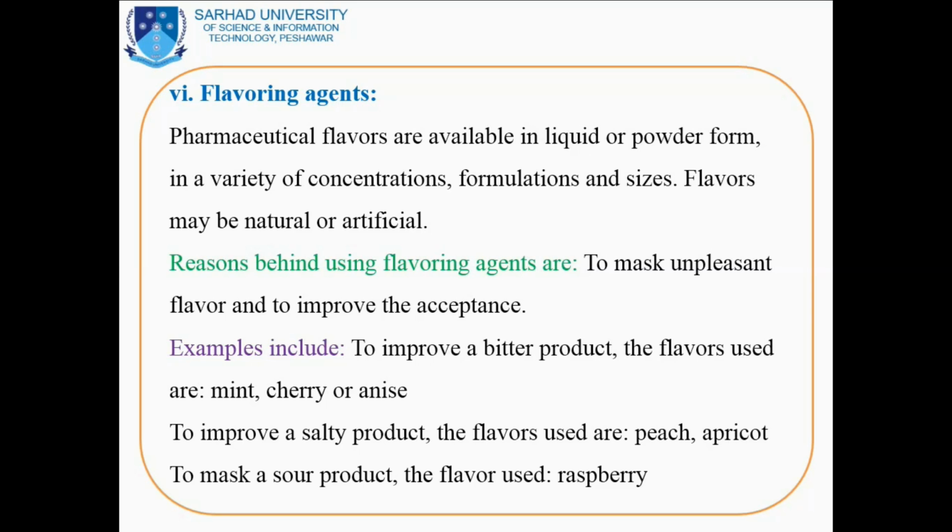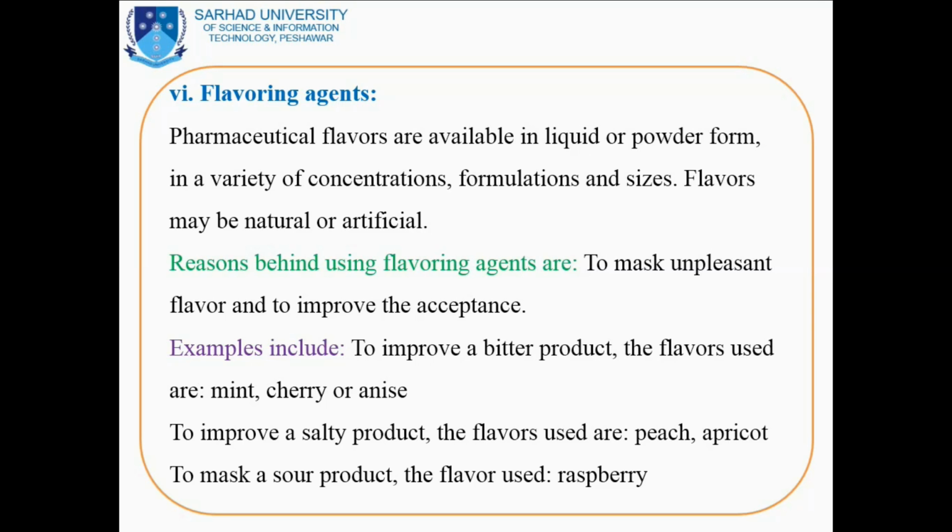Basically, flavors are used in order to mask the unpleasant taste and to improve the acceptance of the formulation, because drugs with unpleasant or bitter taste are not acceptable to the patient. Specifically, this matters for orally taken formulations for children.